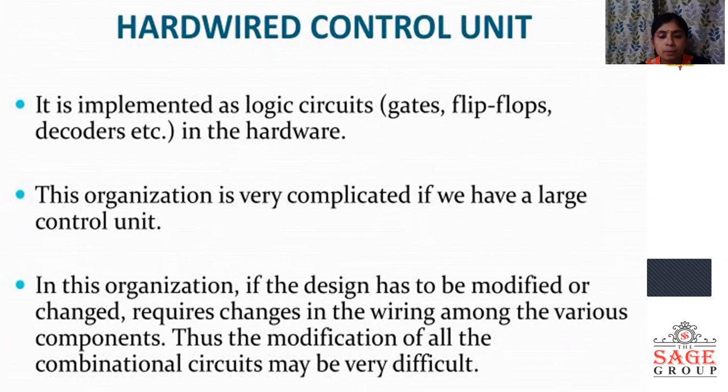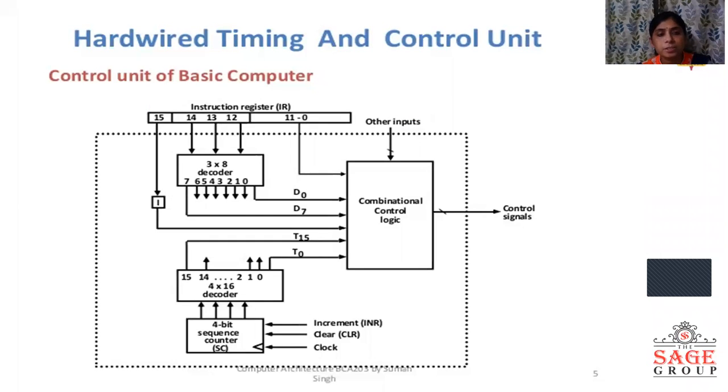The biggest disadvantage of the hardwired control unit is that if the design has to be modified or changed, it requires changes in the wiring, and modification of the combinational circuit may be very difficult. This is the block diagram of the hardwired control unit.